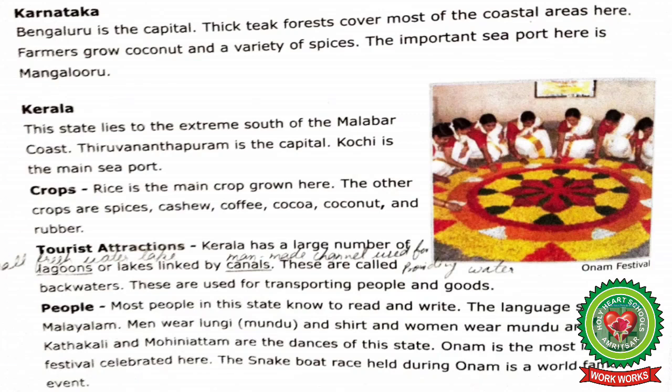Students, now let's move to Karnataka. Bengaluru is the capital. Thick teak forests cover most of the coastal areas here. Farmers grow coconut and a variety of spices. The important seaport here is Mangaluru.